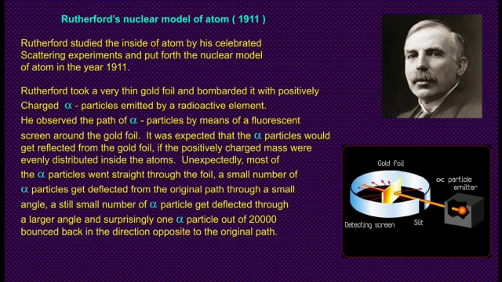A small number of alpha particles got deflected from the original path through a small angle. A still smaller number got deflected through a large angle, and surprisingly, one alpha particle out of 20,000 bounced back in the direction opposite to the original path.